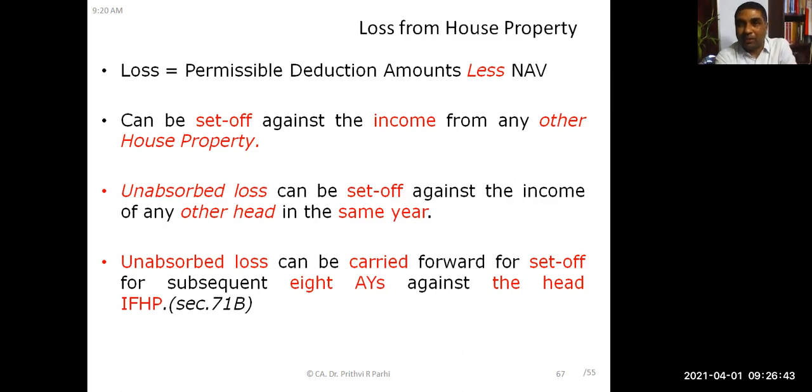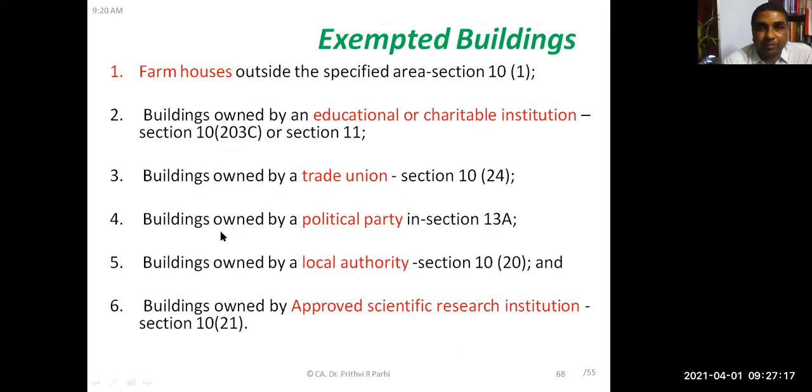That means you can carry forward loss and set off in the coming year, if not possible in the next year. So like this one can carry forward for 8 assessment years, but when you are setting off, it can be set off only against the head income from house property. There you cannot set it off against any other head. If there is profit under the head income from house property, then only you will be able to set off. Is it clear to you? Yes, sir. Okay, very good.